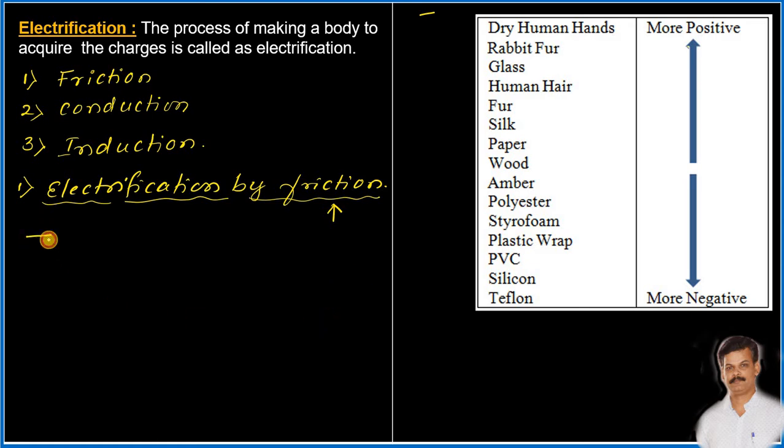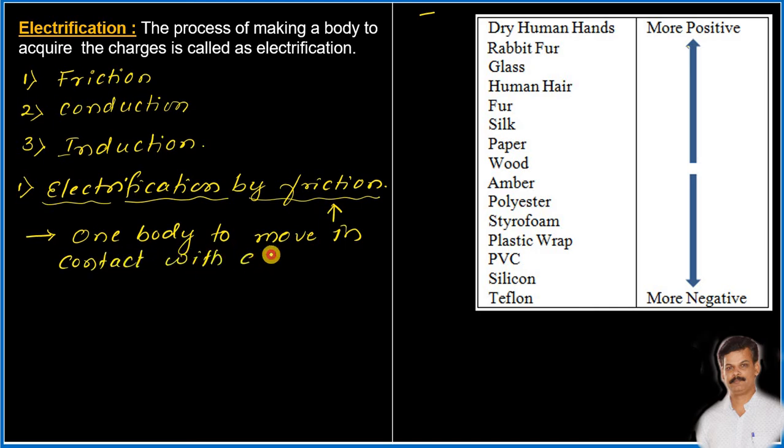Here also we are making one body to move in contact with another body. So this is done by rubbing one object in contact with the other object, isn't it?